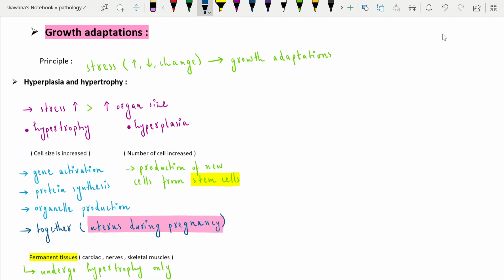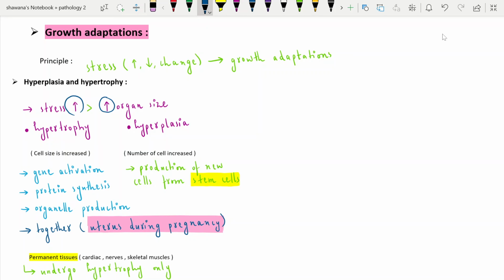If the stress to an organ is increased, for example trauma or excess something, it causes an increase in the organ size. It is directly proportional to the change in organ size. If the stress is increased, the organ size will automatically be increased.